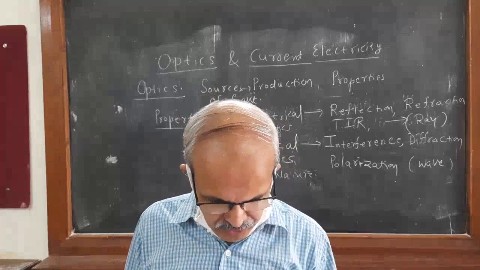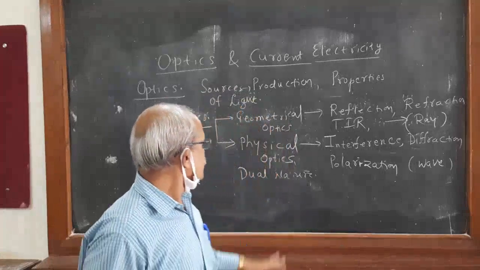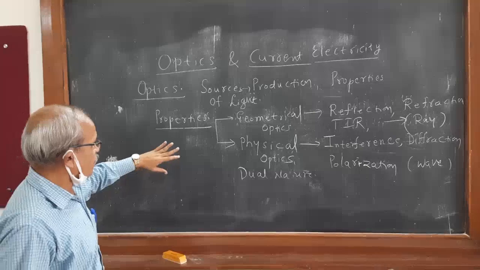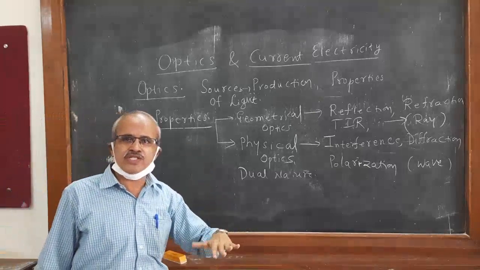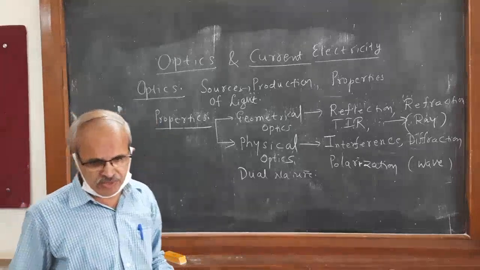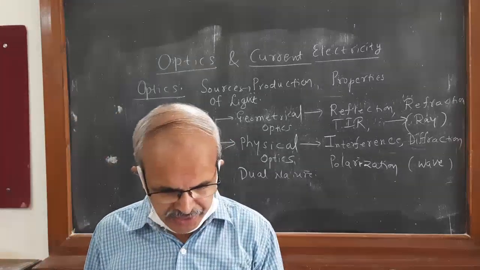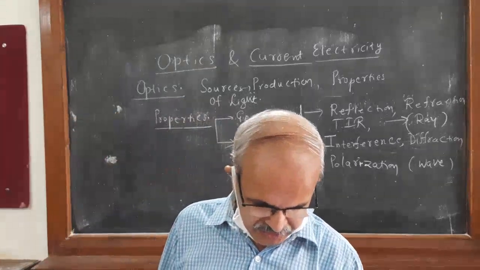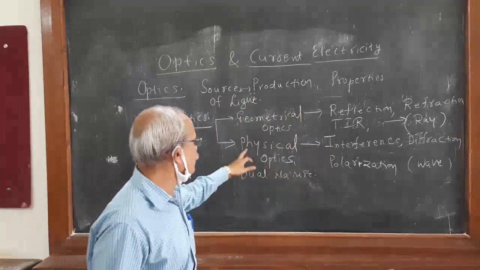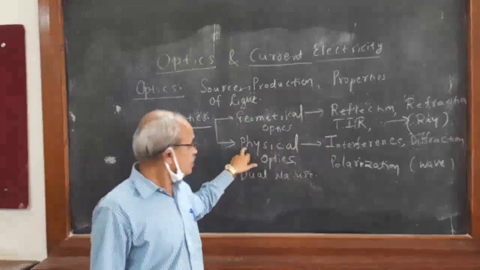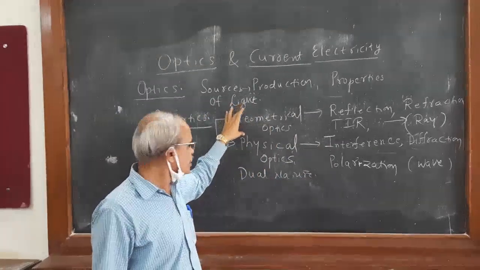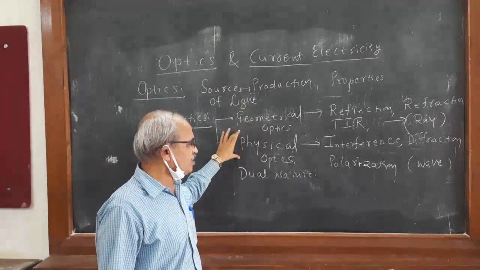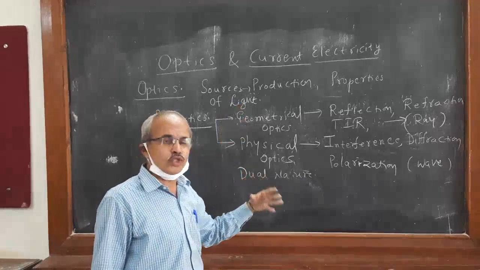As I told you, these two branches of optics are what we are going to study this semester and next semester. In this semester, you are going to study geometrical optics, and in the next semester, physical optics. Some part of geometrical optics you will study in the third semester, and some part of physical optics in the fourth semester.